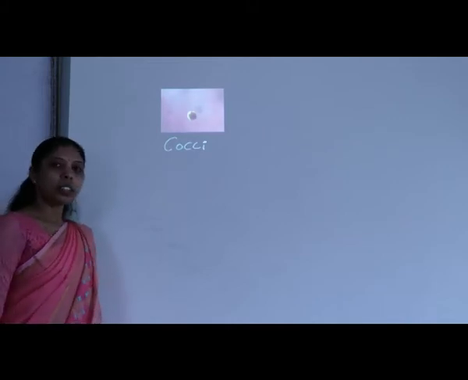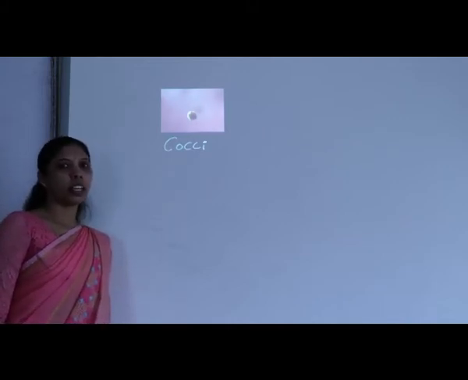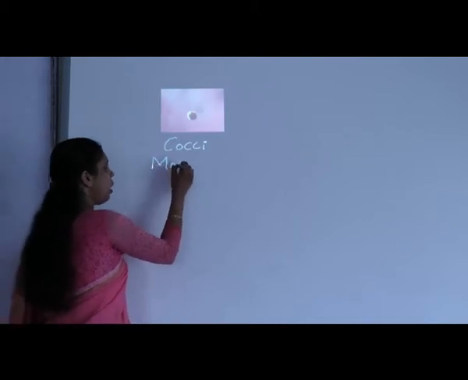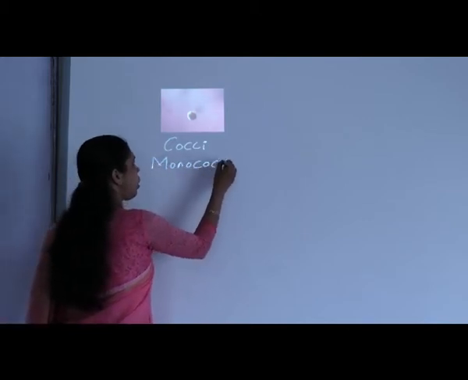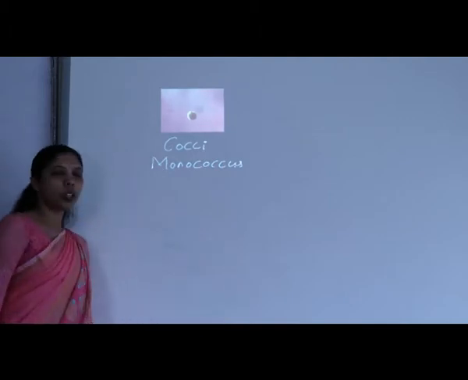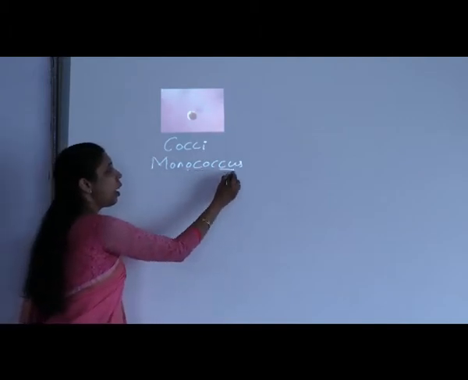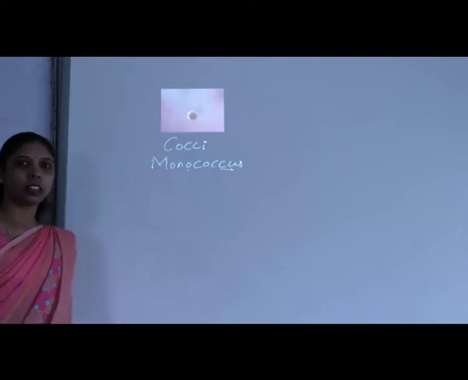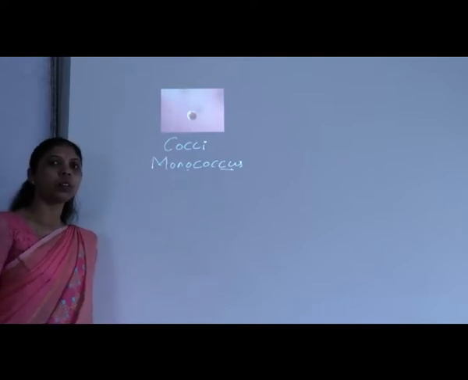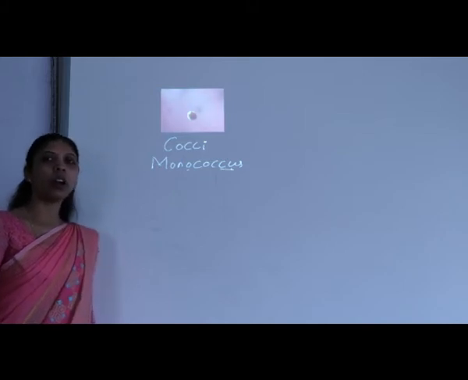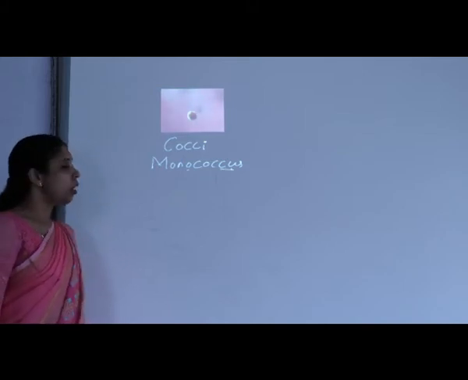If a single spherical shaped cell is there, then we will call such bacteria monococcus. You can understand the meaning here. Mono means single and coccus means spherical shaped cell. So a single spherical shaped cell is called monococcus.